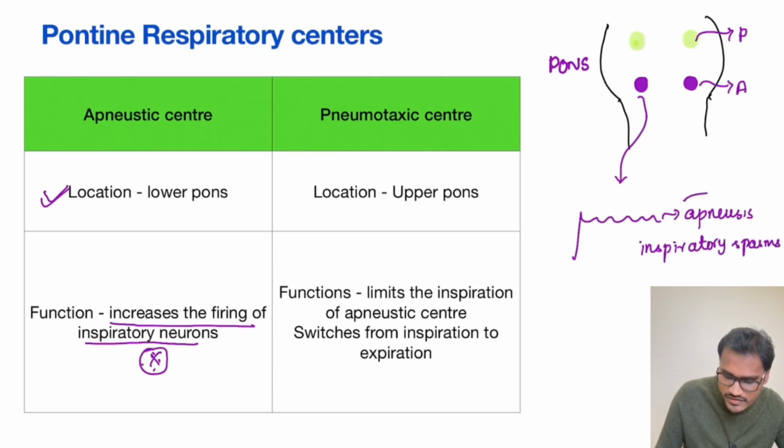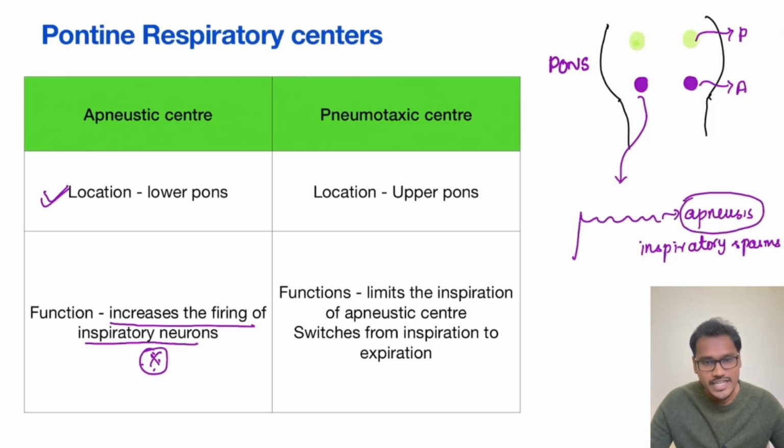So that's why they have named this center as apneustic center. So it cannot go on like that. So there should be somebody to control this, and obviously the neuron which is nearby can easily control it. That is our pneumotaxic center. So it is located in the upper pons.